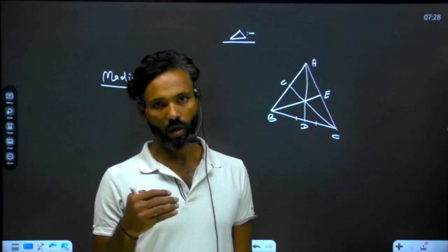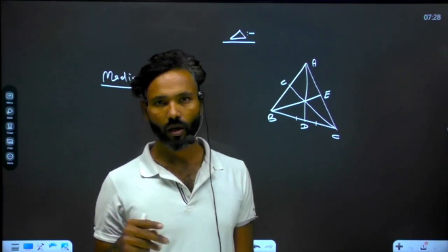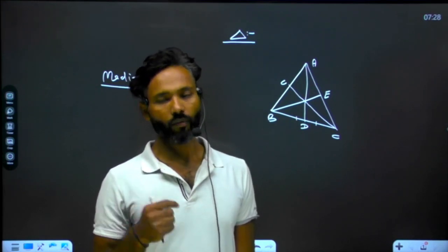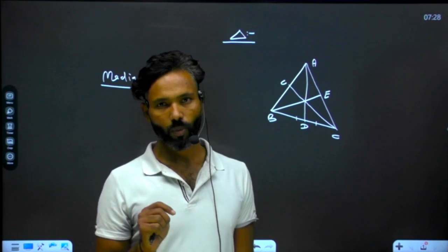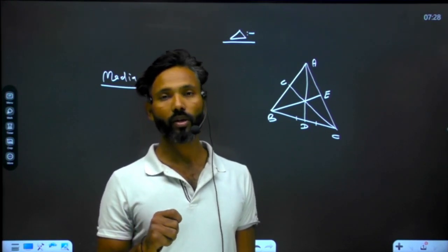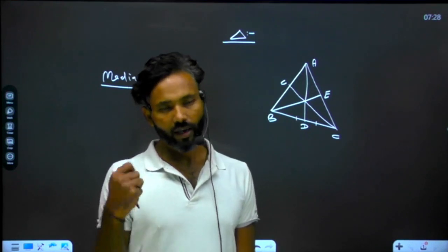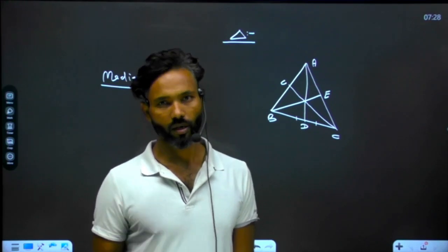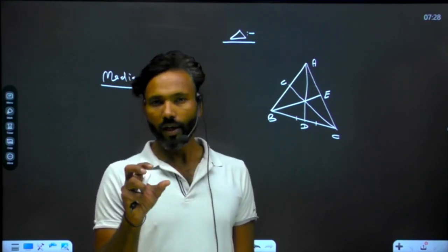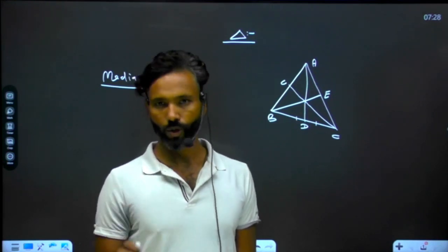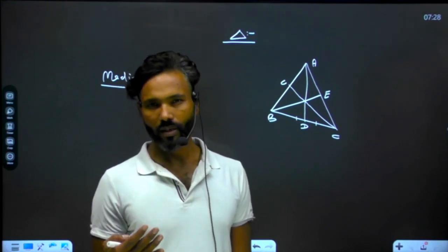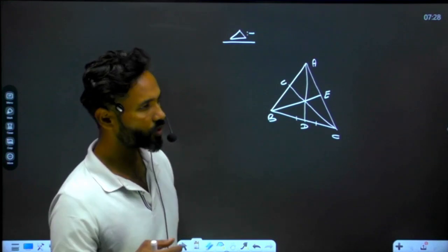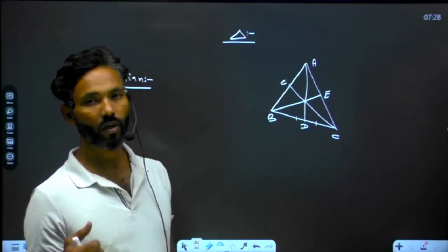Okay. The length of any side will not be provided, altitudes will not be provided, angles will not be provided. When the lengths of the sides and altitudes are not provided, we can't use the formula 1 by 2 base into height. If any angle is not provided, then we can't use the formula 1 by 2 BC sine theta. What I told you is that the lengths of all three medians will be provided in the question. Understand? When the lengths of all three medians are provided, which formula can you use for the calculation of the area of the triangle?